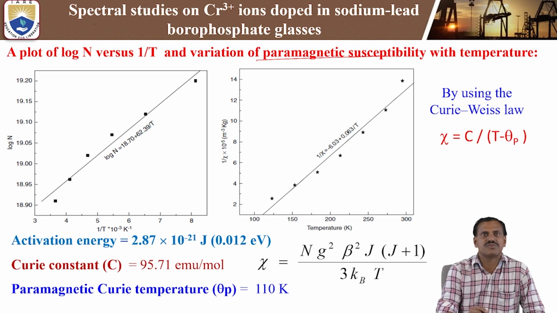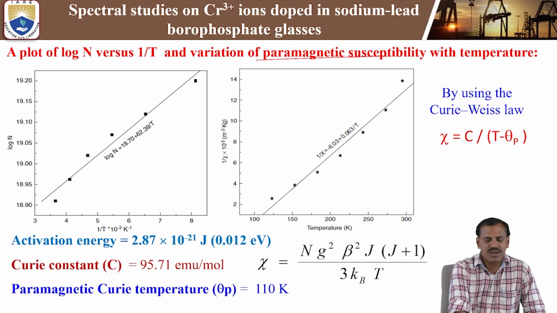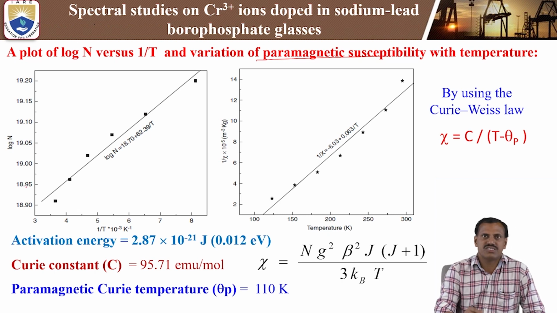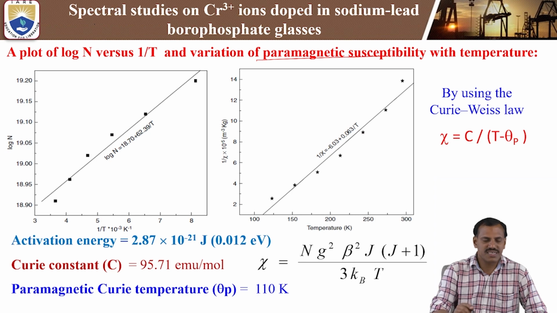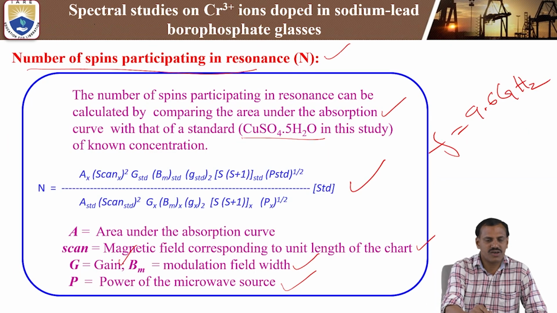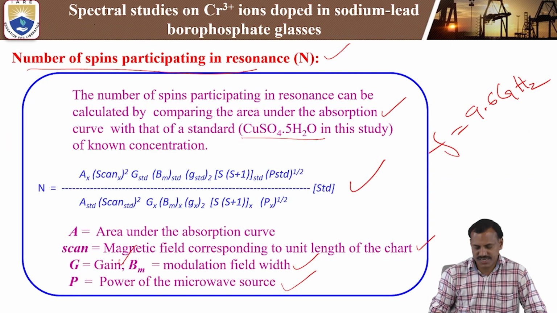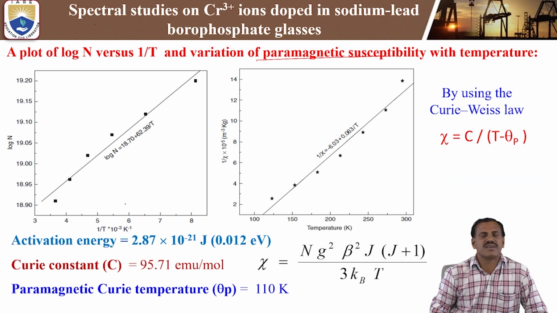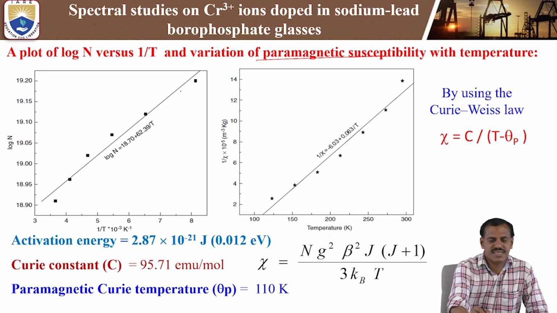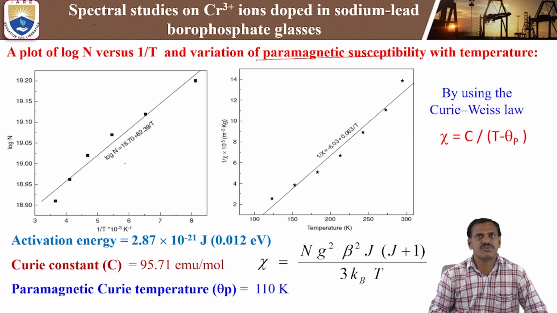So the first figure shows 1 by T versus log N. Here, the number of spins participating in the resonance signal we can calculate by using this formula. That value, log N versus 1 by T, we draw as a graph. After fitting the data points with a linear fit, we get log N equal to 18.70 plus 62.39 by T.